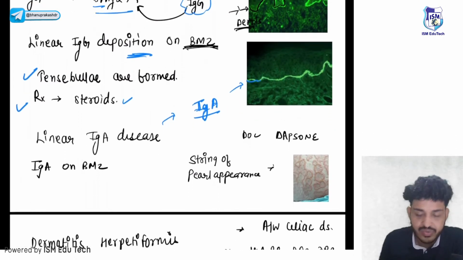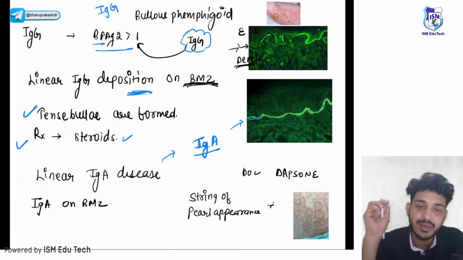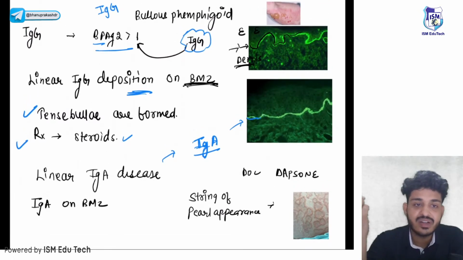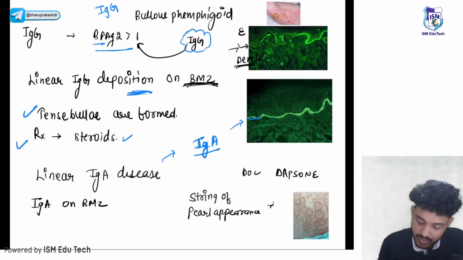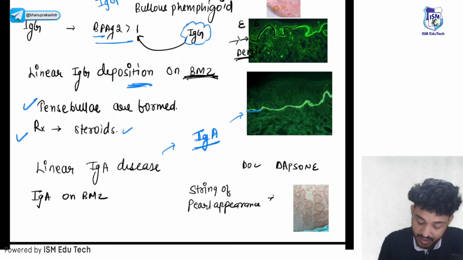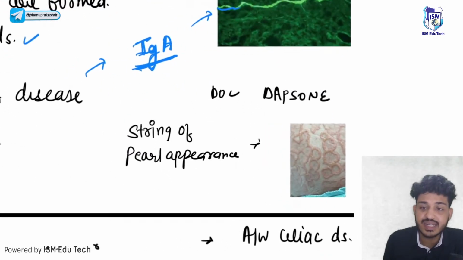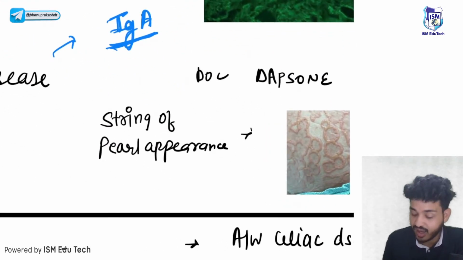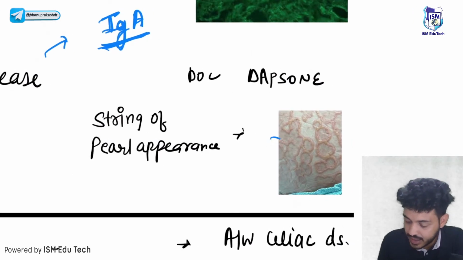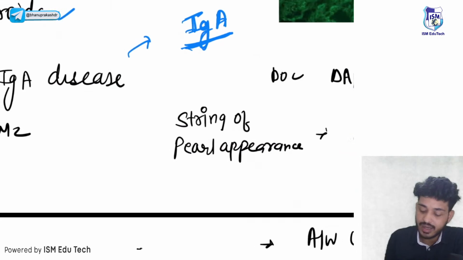Okay. This kind of question will not come, but if the image is coming along with different clues, they will give you. So please concentrate here. Next, what kind of appearance will you see in linear IgA disease? That is your string of pearl appearance. What will you call it? String of pearl appearance. This is your string of pearl appearance.